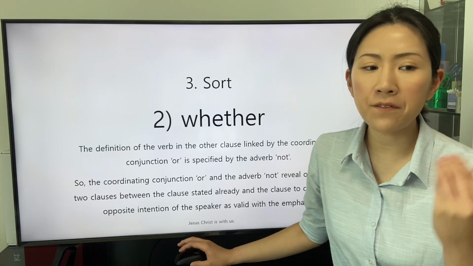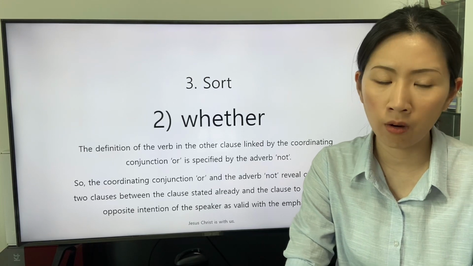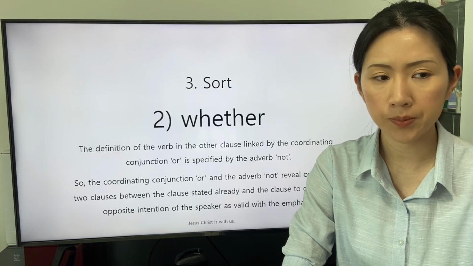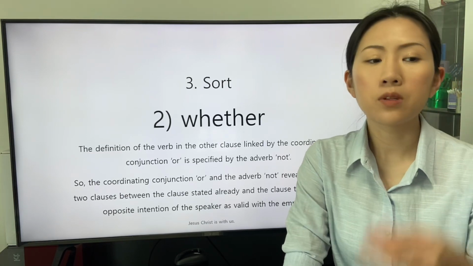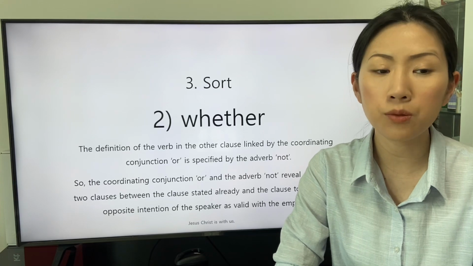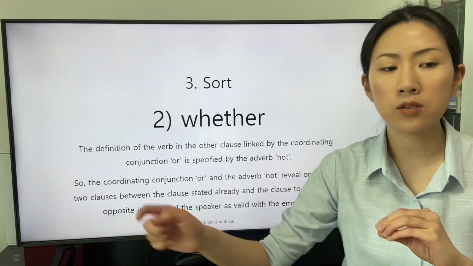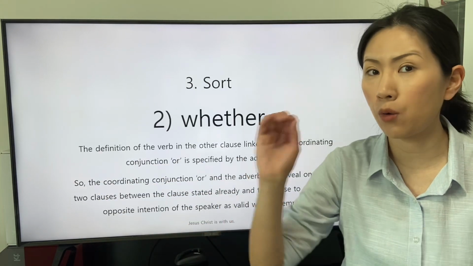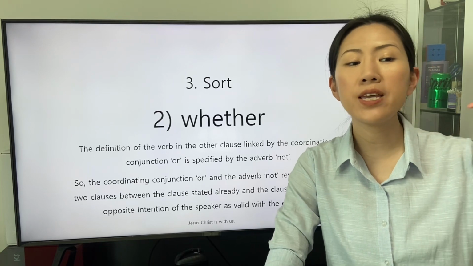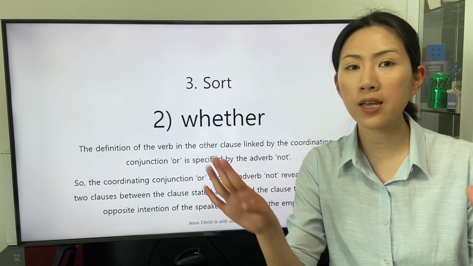The definition of the verb in the other clause linked by the coordinating conjunction or is specified by the adverb not. So the coordinating conjunction or and the adverb not reveal one of the two clauses between the clause stated already and conveys the original intention of the speaker, and the clause to convey the opposite intention of the speaker as valid with the emphasis.